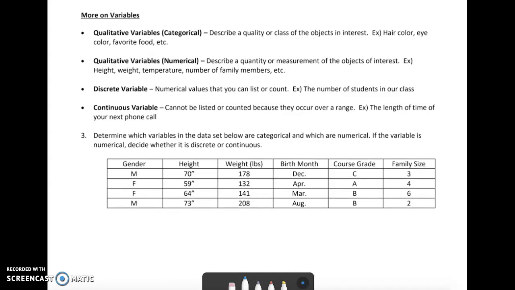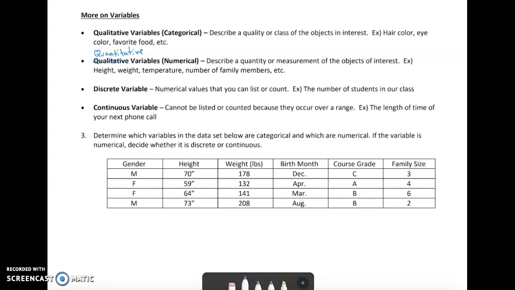And then we have what's called quantitative. I accidentally spelled this incorrectly. Quantitative data, which is numerical. So these are quantities or measurements. So this could be height, weight, temperature, the number of members in your family, etc. Once you have quantitative data, you could have discrete or continuous.